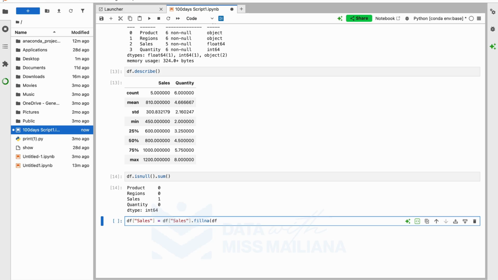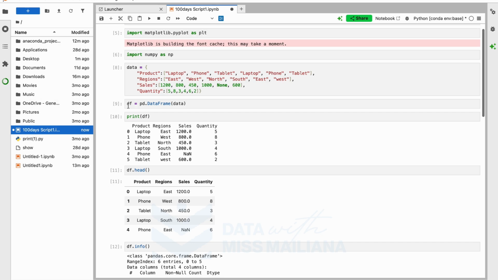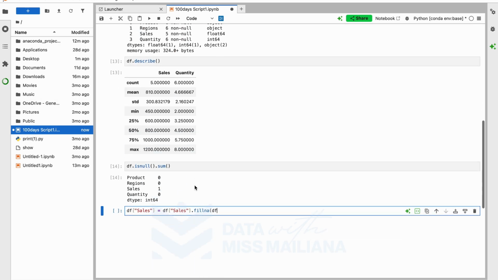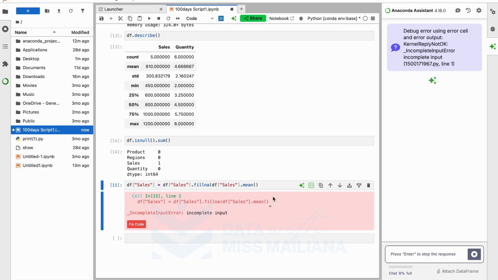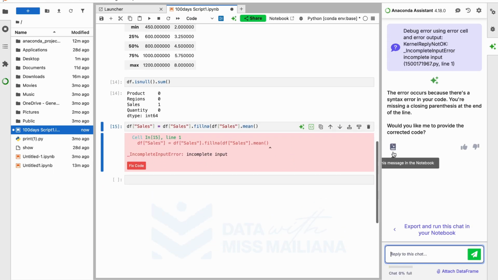Right, so we have df. df stands for what? You should know what df stands for. It stands for the data frame, so you should know that as well. Then we have df, then we open our brackets again, we have sales again, quotation, bracket close, dot. We want to bring in the mean. So sometimes when you have missing values, you can put in the mean there if they are numerical. So press enter. Incomplete.